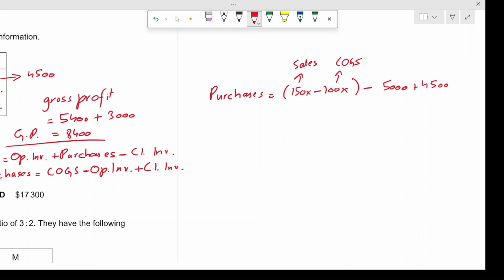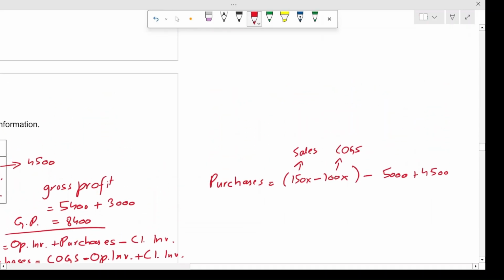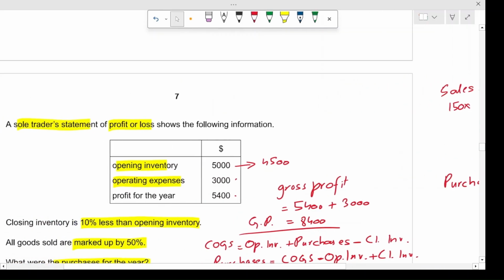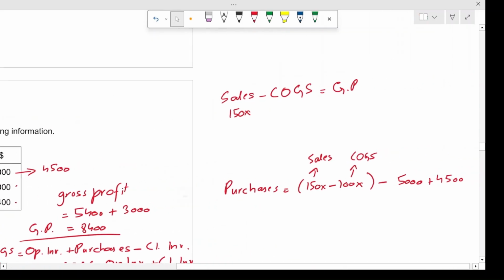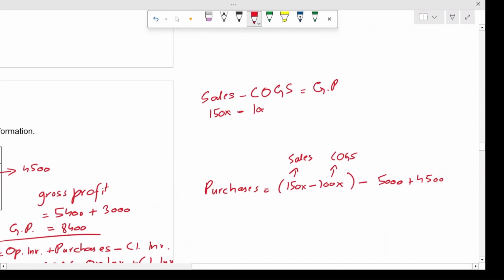In this case, the cost of goods sold were 150x minus 100x, right? So it would be sales minus cost of goods sold, and this would be gross profit. So if sales were 150x because they are sold at a markup of 50% minus 100x, this would give us the gross profit, which was $8,400.